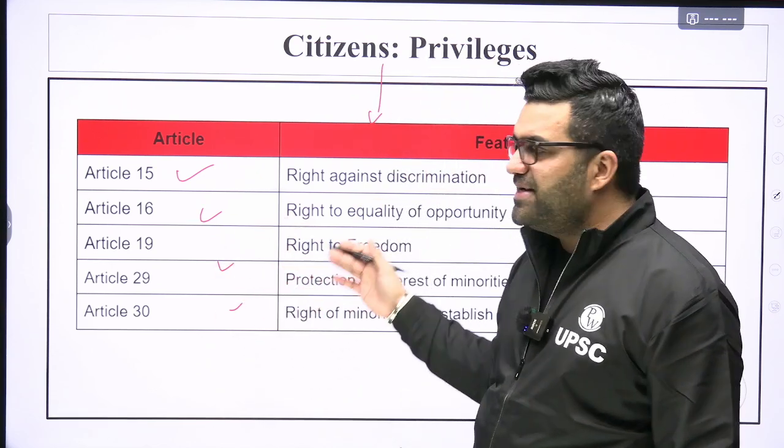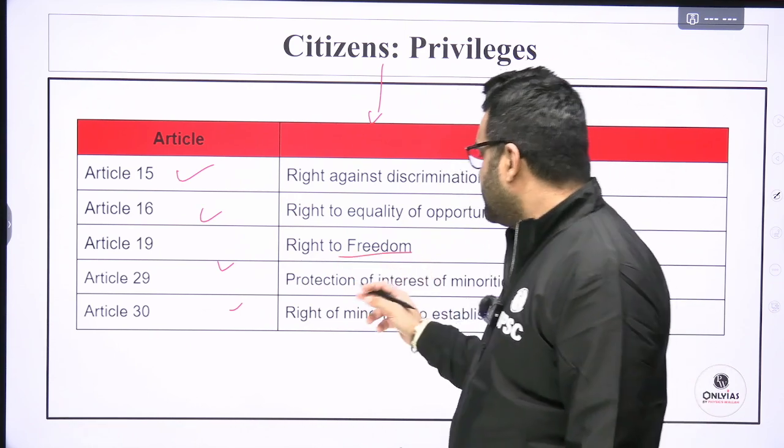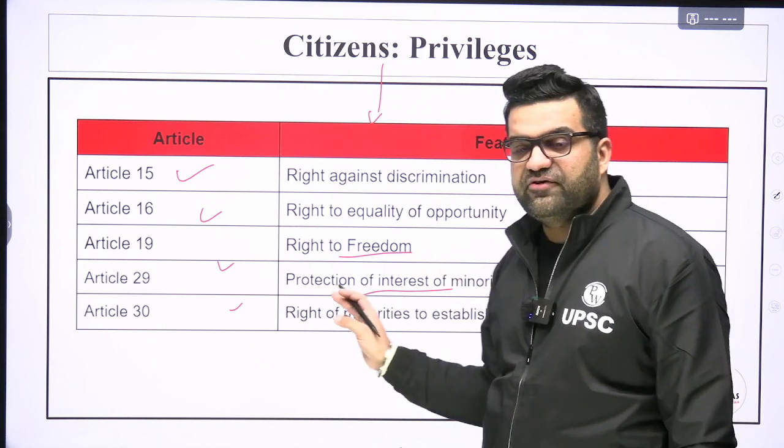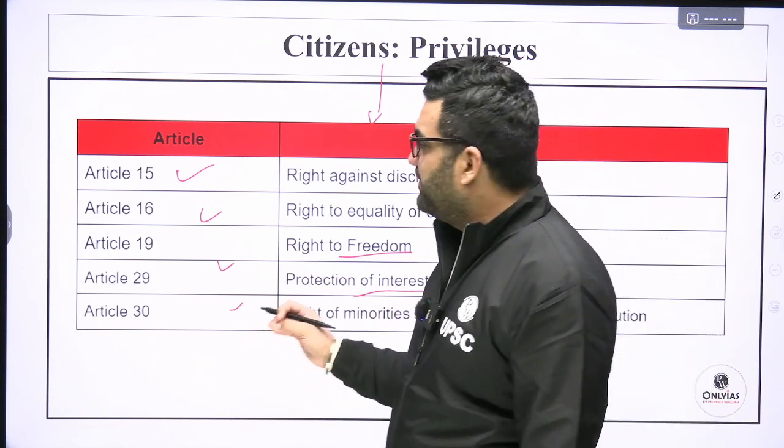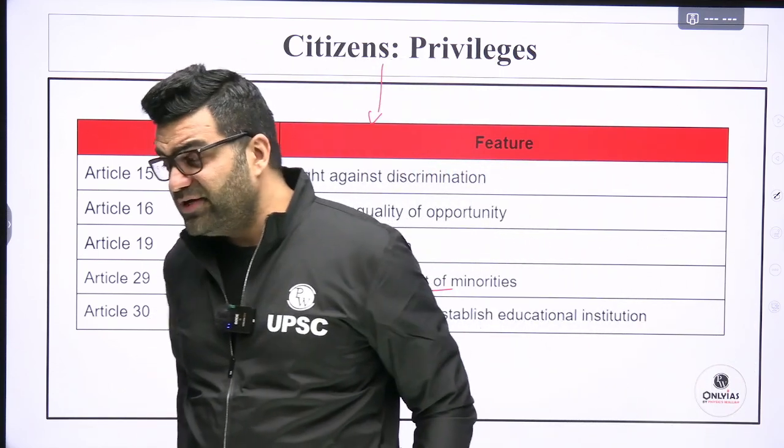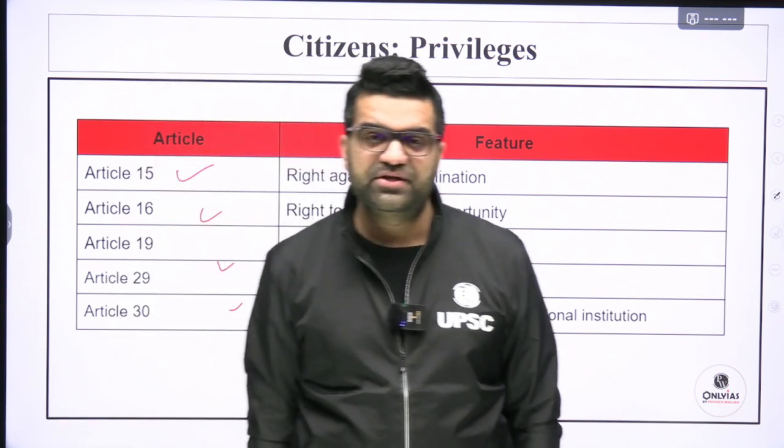15, 16, 19, 29, and 30. Okay, right to freedom, etc. Protection of interest of minorities. These rights are available exclusively to citizens of India only. Sorry for the slip of the tongue.